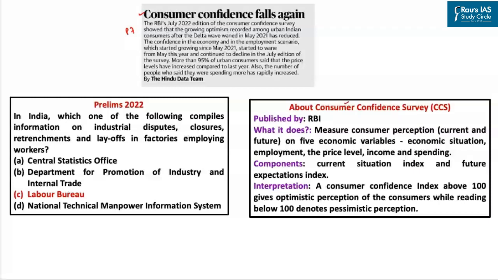Now, why is this article important? Please have a look at the question asked in Prelims 2022. The question was, in India, which of the following compiles information on industrial disputes, closures, retrenchments, and layoffs in the factories employing the workers? And the right answer to this particular question was Labor Bureau. So based upon the nature of questions asked in previous year prelims, one must have a basic understanding about the